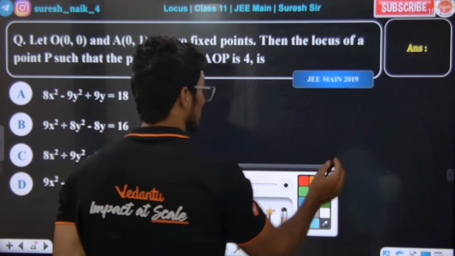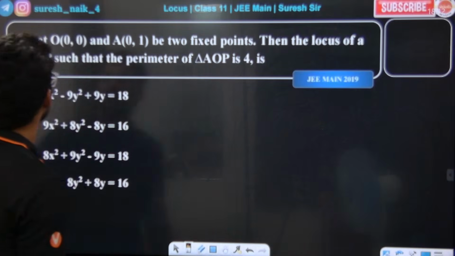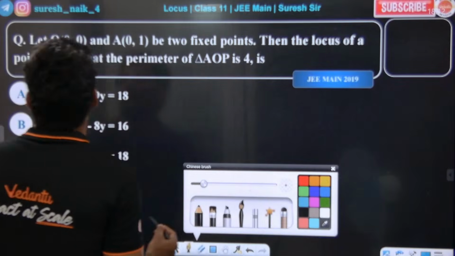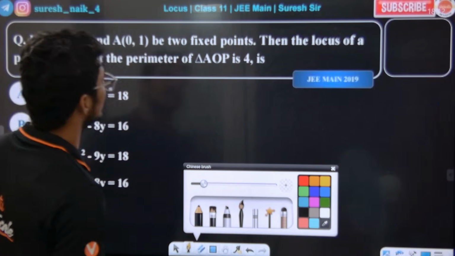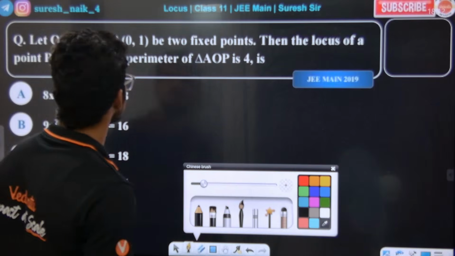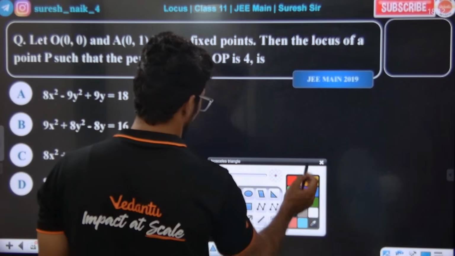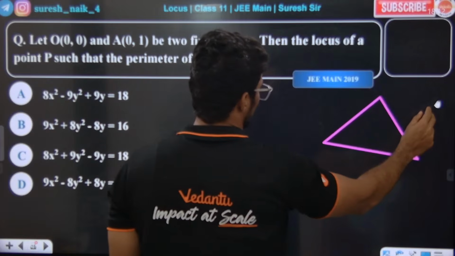Everybody should do this question. O and A be two fixed points, then the locus of the point P such that the perimeter of the triangle AOP, we need to find out. We need to find out the perimeter. The perimeter means what? Sum of all the sides.